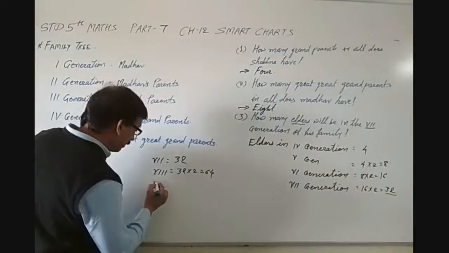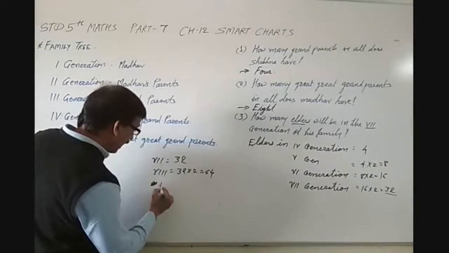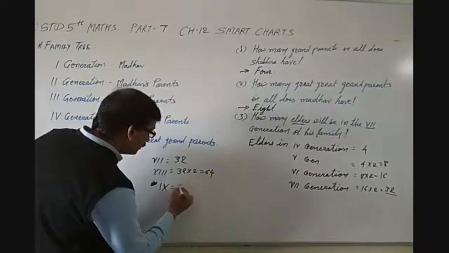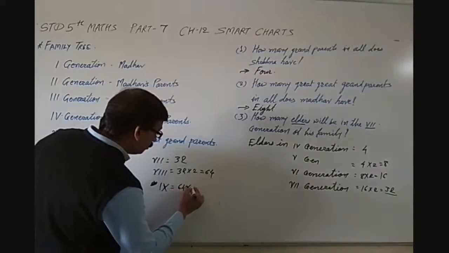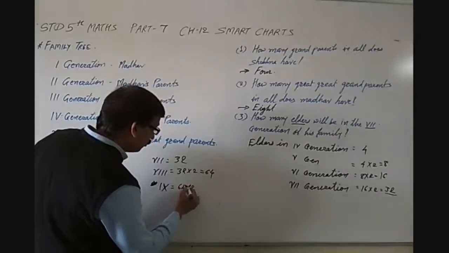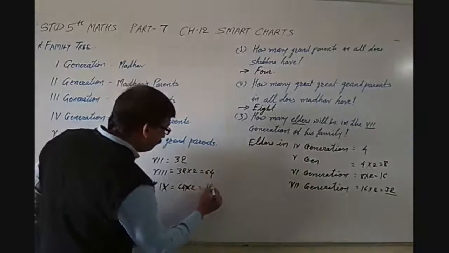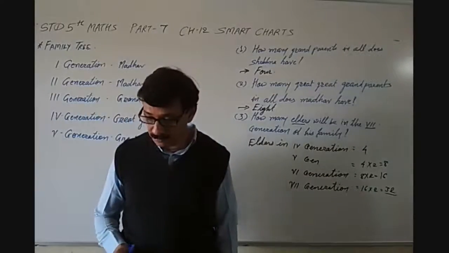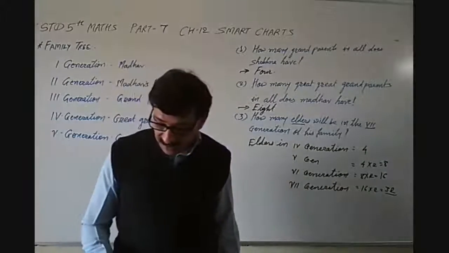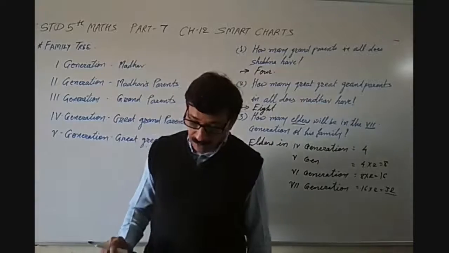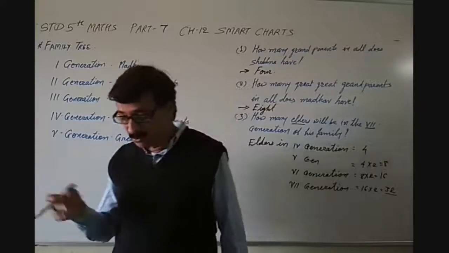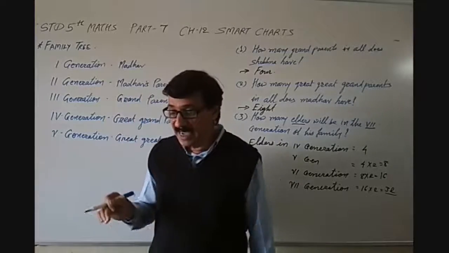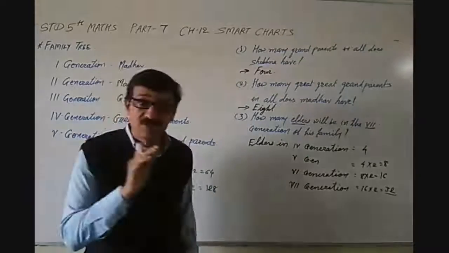So in the ninth generation it will be 64 2s are 128. So in the ninth generation 128 elders will be found, or we can say there will be 128 elders in the ninth generation.